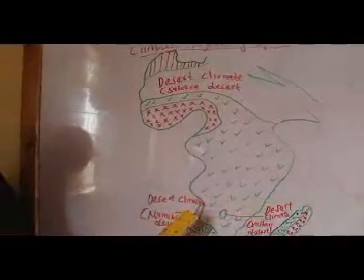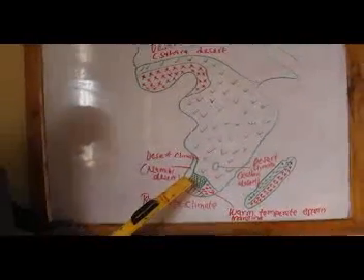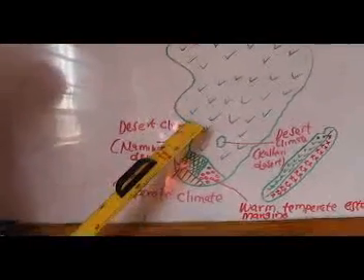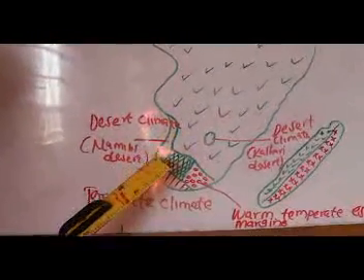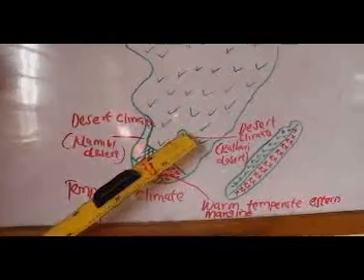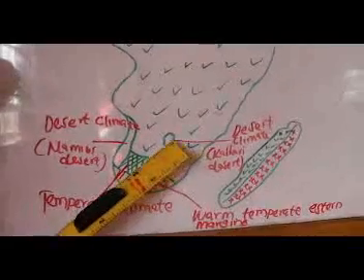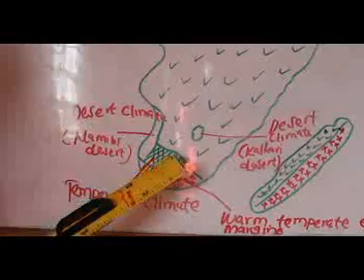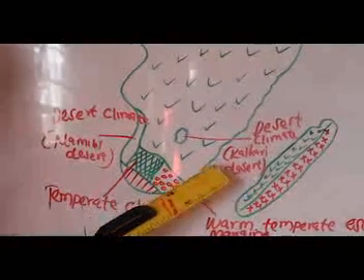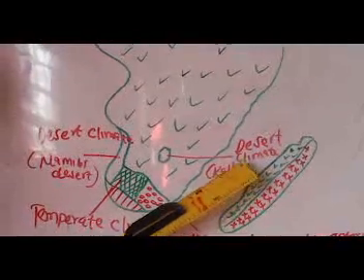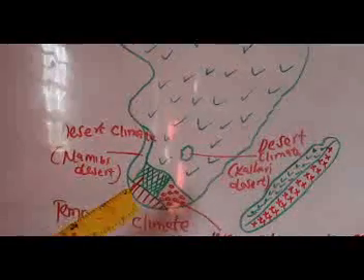We also have another desert here. This is the Namib Desert, along the coast of Namibia. This is also a desert climate. We also have another desert climate, the desert known as the Kalahari Desert, found in Botswana. Kalahari Desert in Botswana. So this is also a desert climate. So these are the desert climates of Africa.